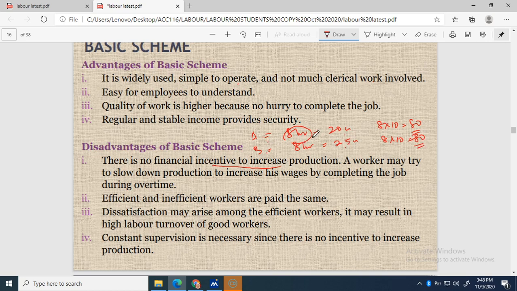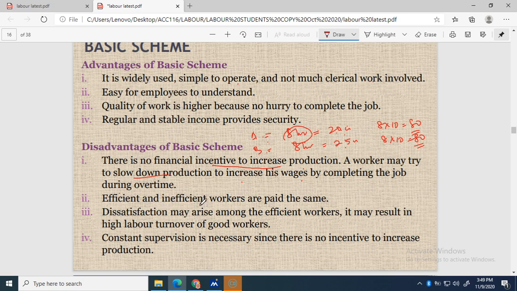So workers do not have the incentive to increase production, do not have the incentive to increase the output produced. So this is the advantage. A worker may try to slow down production to increase wages by completing the job during overtime. Maybe they work slowly and then have to work overtime to complete the job. If they work overtime, they will get more payment. So this is a disadvantage for the company.